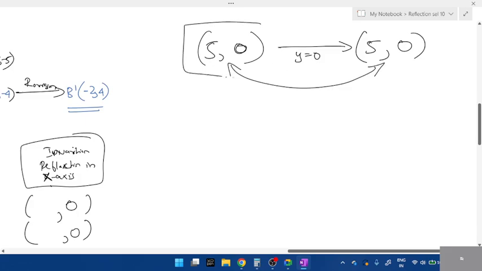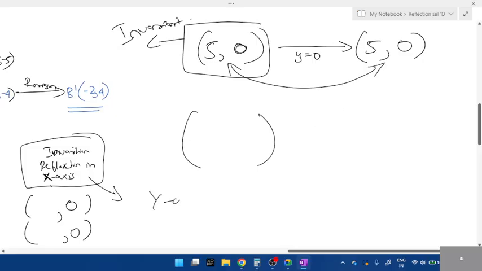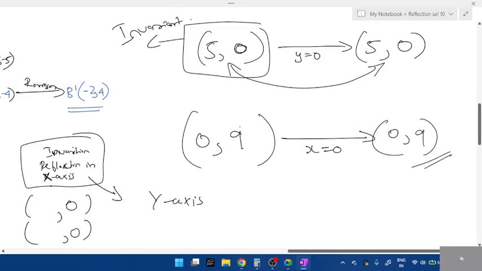So what kind of answer is this? This is invariant. You can write any two random points, it doesn't matter. Write any two normal points. If they say invariant under reflection in the y-axis, then which one should be 0? Yes, write 0 comma 9. Reflection in the y-axis means x will be 0, so your x point should change, but 0 is neutral, therefore the sign cannot change. All these are known as invariant points.